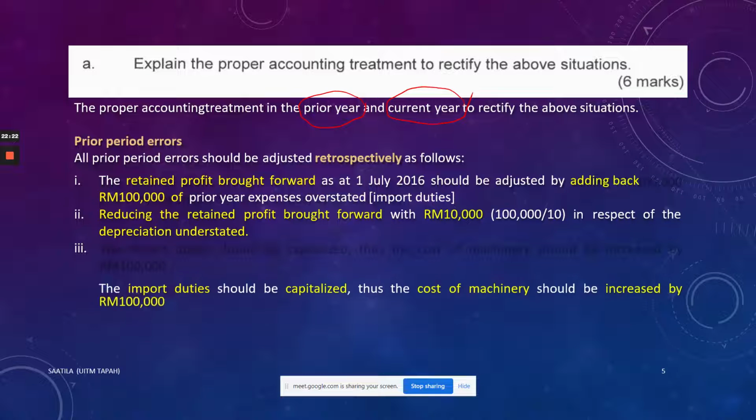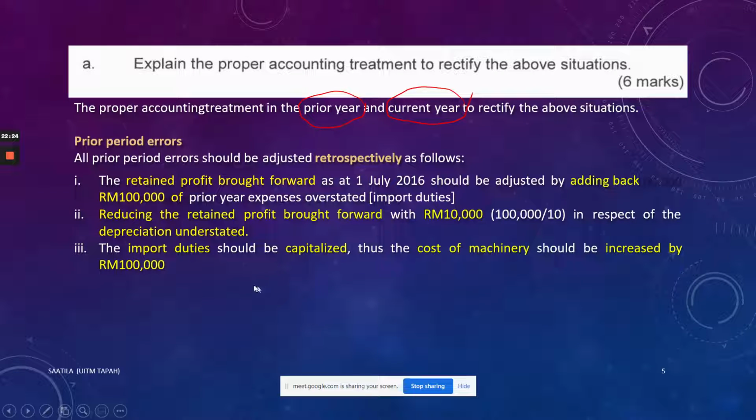The next one is the import duties. So remember when the import duties were being capitalized, now the cost of machinery should be increased by 100,000. Meaning that from 1 million increased by 100,000 increased to 1.1 million. So the cost increased by 100,000 to 1.1 million. That is referring to the cost of machinery. Okay, that was the explanation for the rectification of the prior year error.